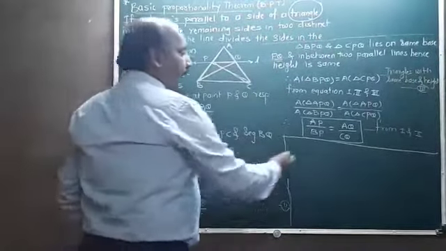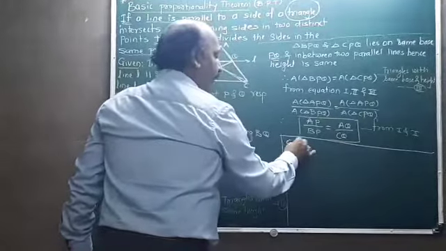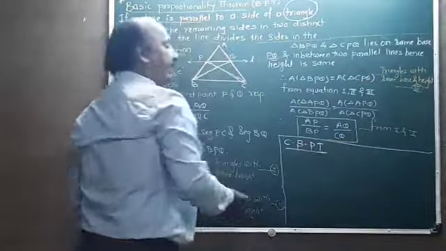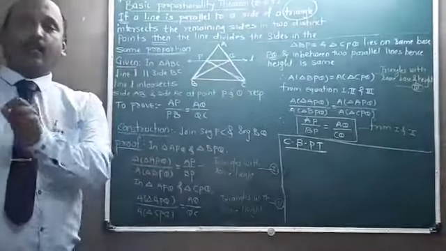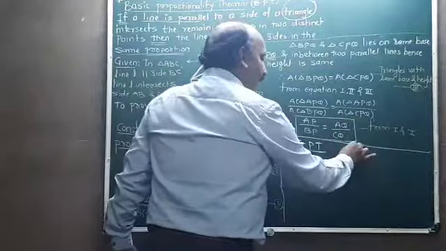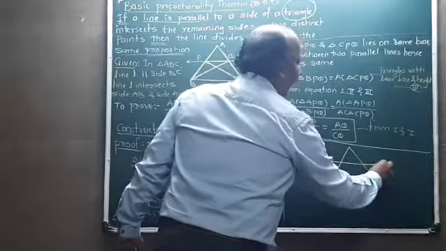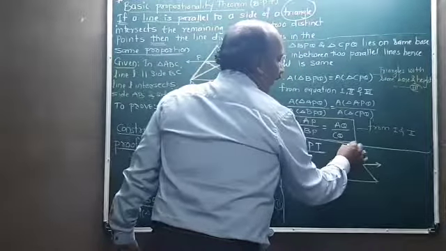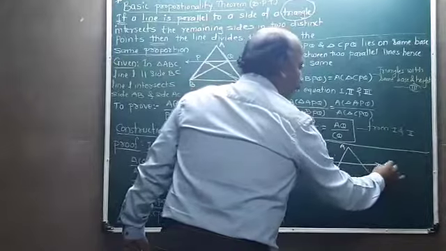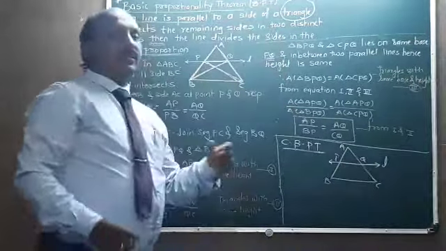Suppose according to this, what's the statement of the converse of BPT? We can say CBPT. In short, CBPT means converse of basic proportionality theorem. What's the statement given? In a triangle, if a line divides the sides of a triangle in proportion, then the line is parallel to the third side.